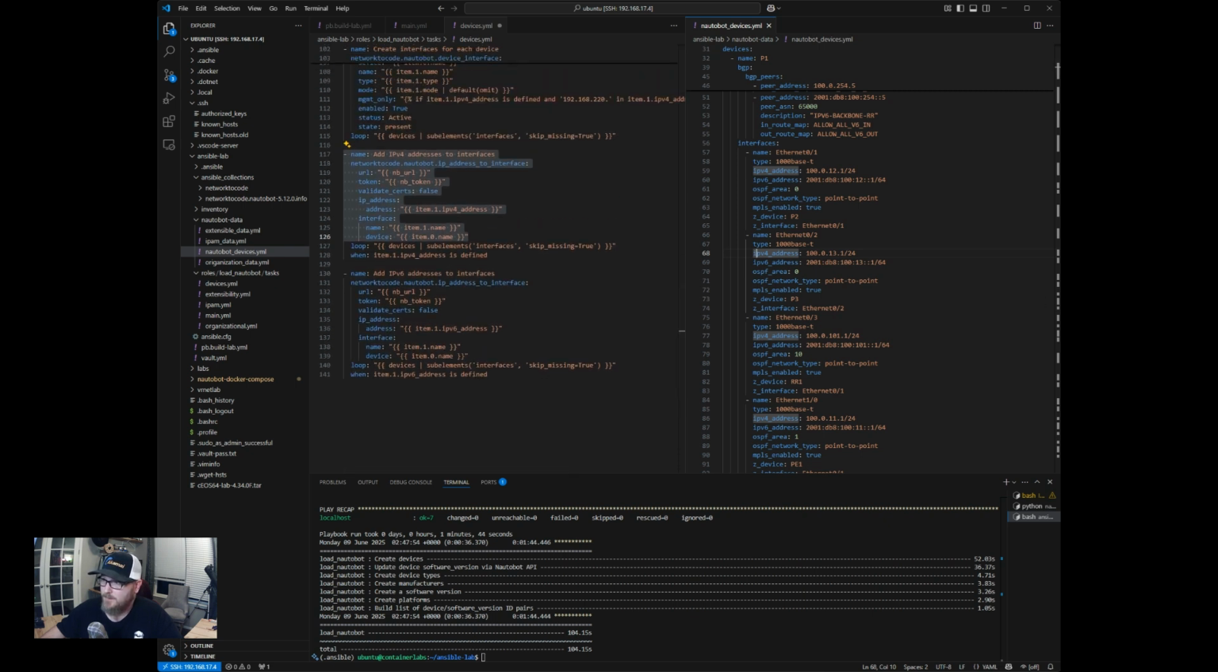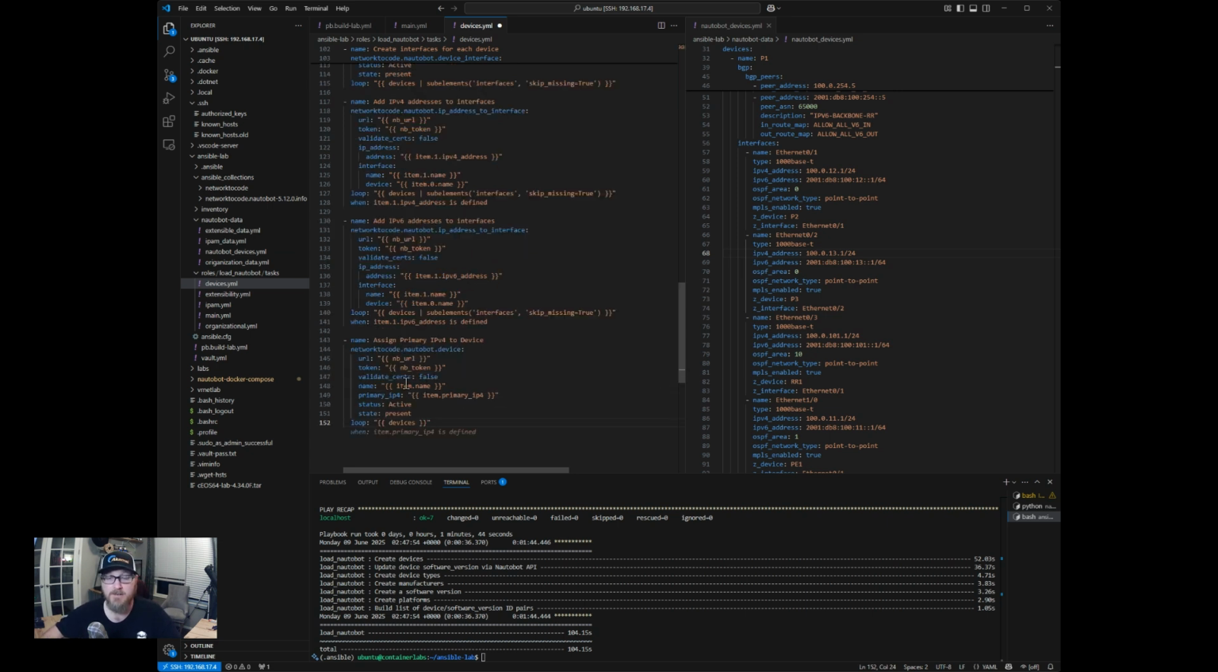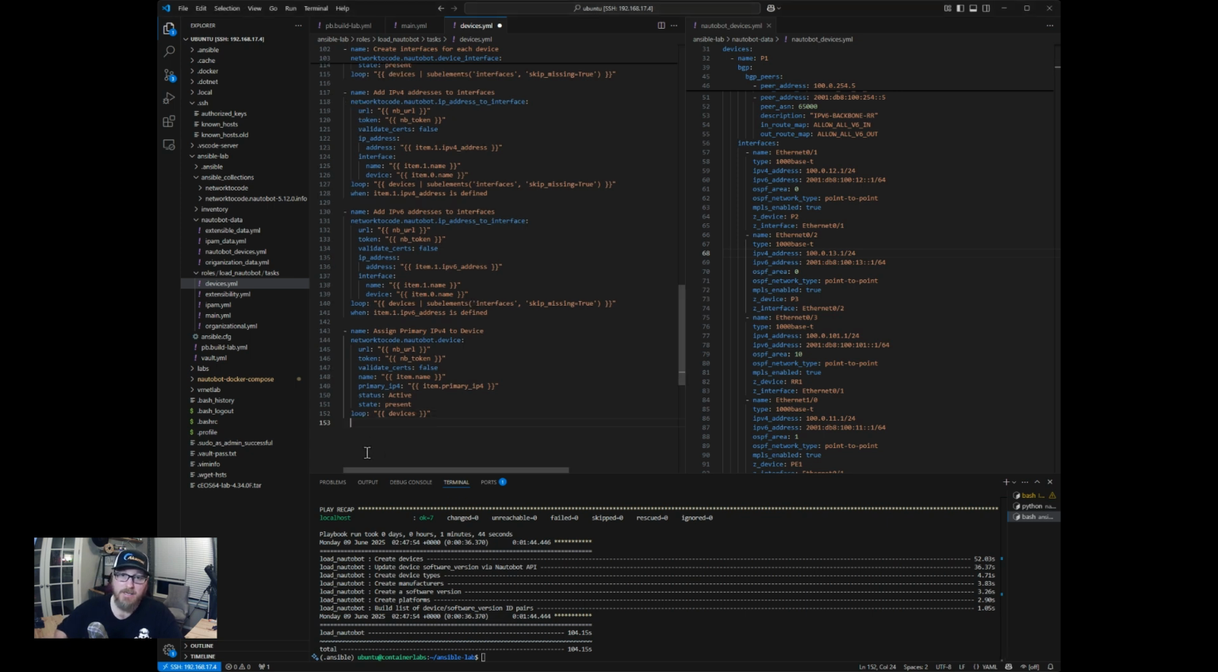Once that is completed and you have an address assigned to an interface of a device, well, then you can actually make that interface, or that IP address that you've assigned to a specific interface, the primary for the device. And so we only have IPv4, and so we'll only assign an IPv4 address. After that, we can move on to creating our connections.